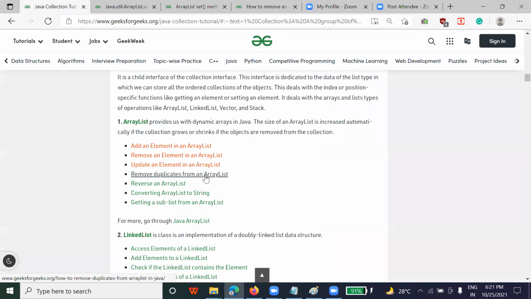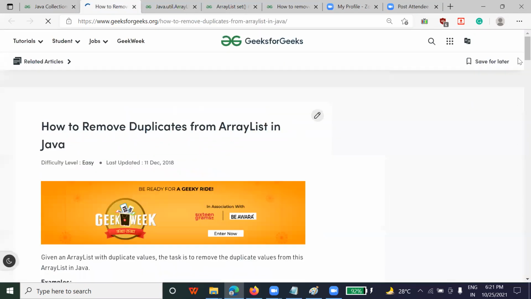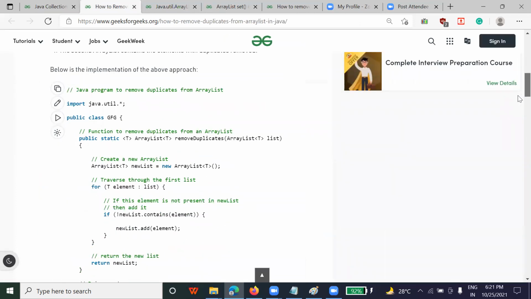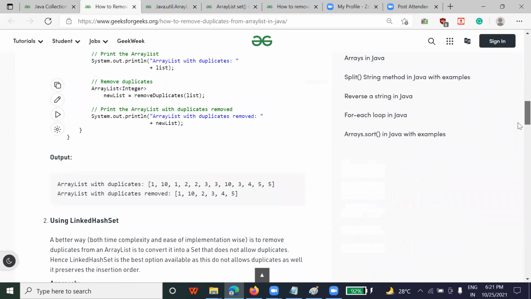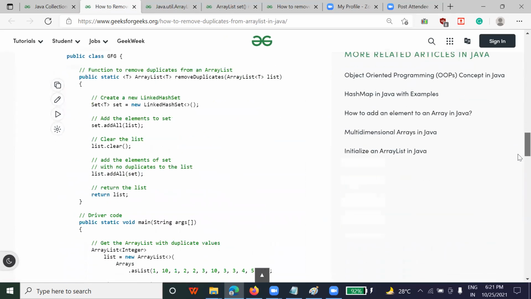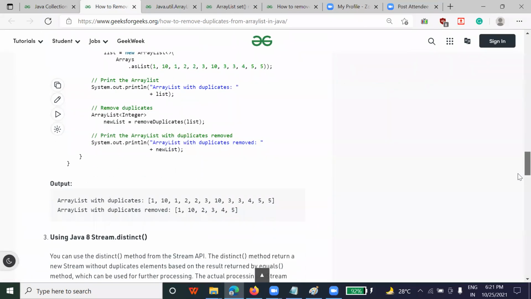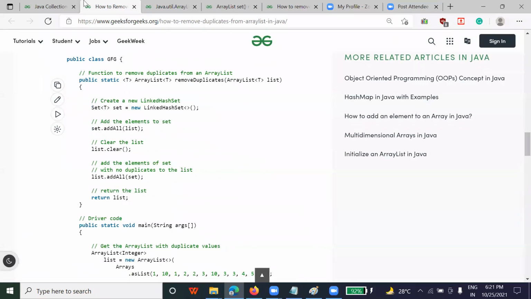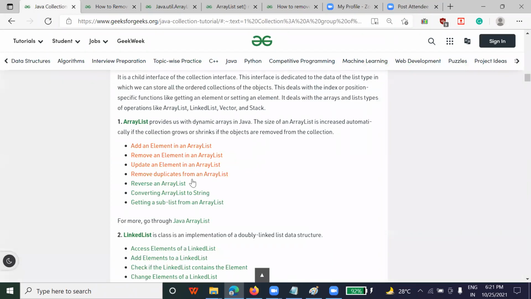Now if I say how you can remove a duplicate element. Till now we have seen removing an element, but now how you can remove a duplicate element. Okay, let it be 2, 3 elements only. You will get confused otherwise.